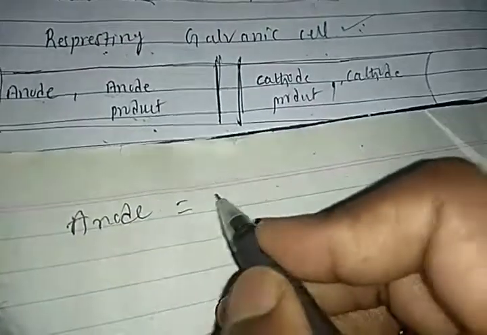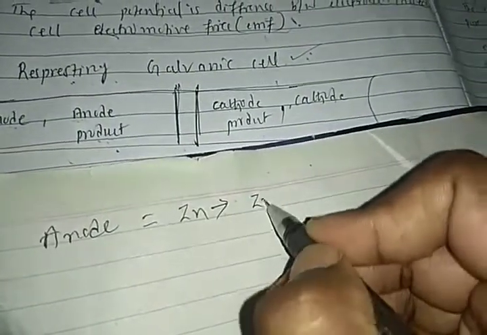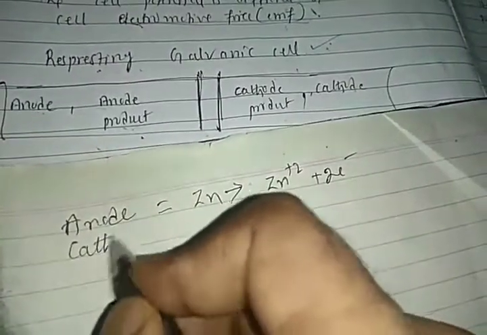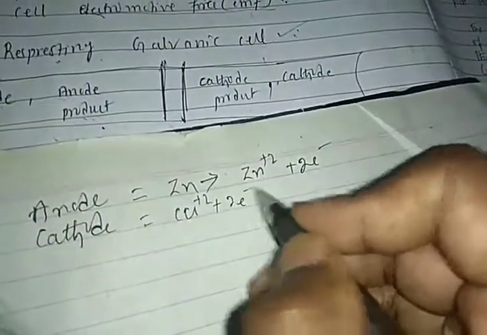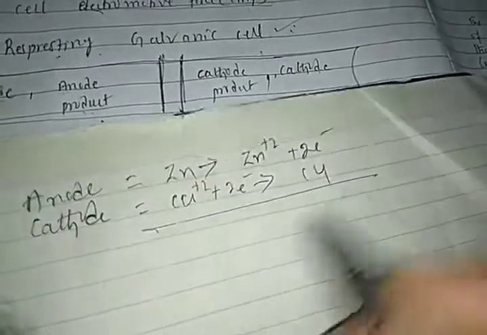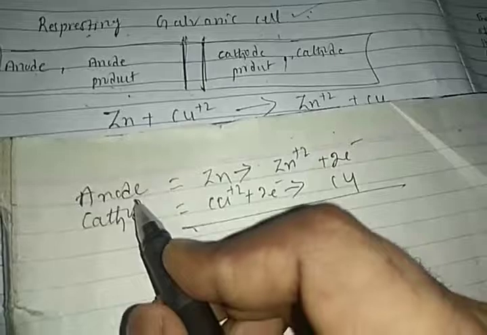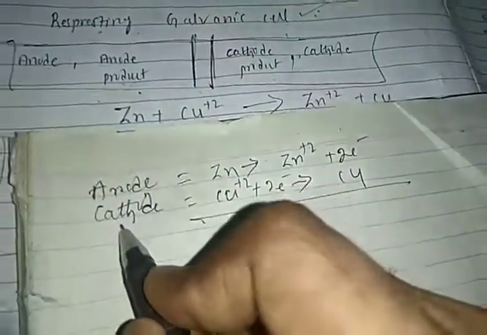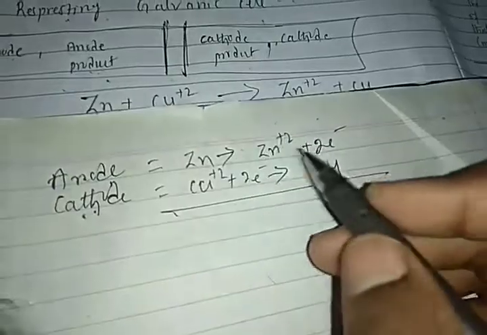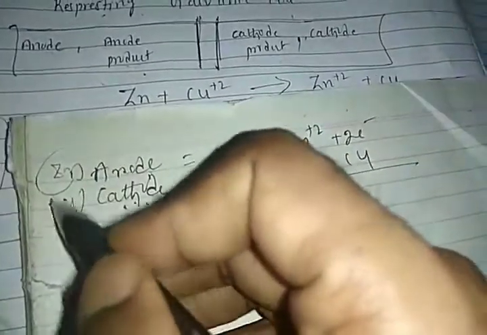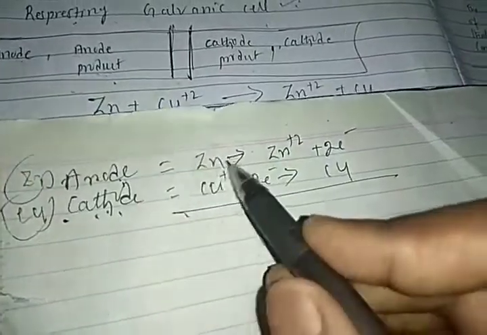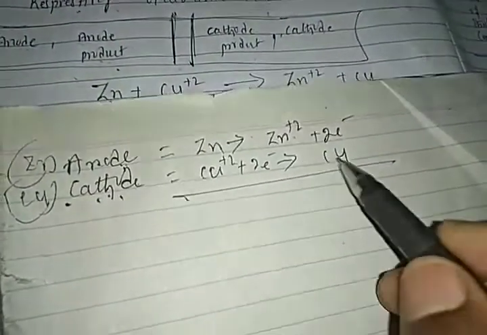Anode: zinc atom turns into zinc ion by losing 2 electrons. Cathode: copper ions accept 2 electrons to form copper. Right. So this is the anode; we are using the zinc electrode. At the cathode we are using the copper electrode. Right, students. So this is the product. Anode product is zinc ion, cathode product is copper atom.